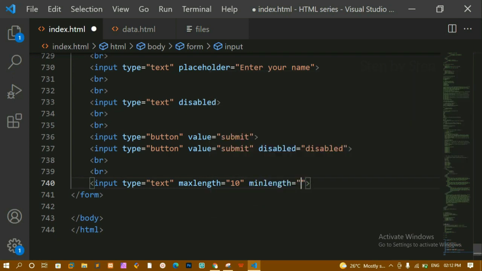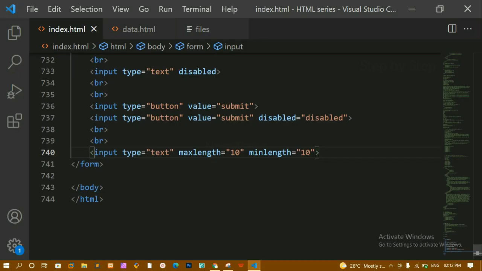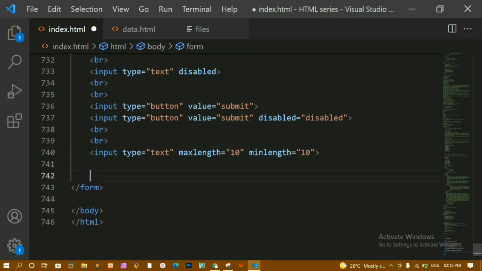Okay, when you are doing simple validation, you can give the minimum length as 10 and maximum length as 10. Okay, which means that my minimum length only 10 digits I have to enter, and it should not exceed more than 10. Okay, so here let me just refresh this. Minimum length will also be 10 and maximum length will also be 10. We are having minimum and maximum, and we have seen about multiple attribute as well.